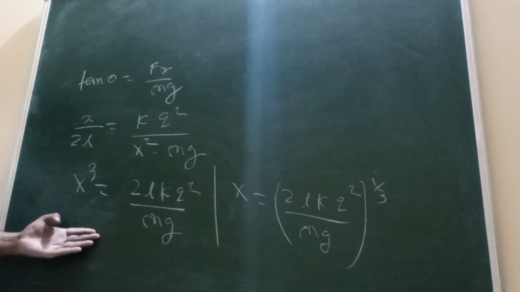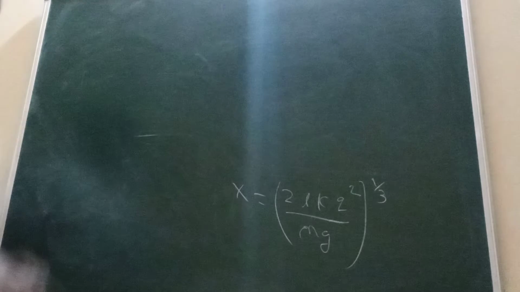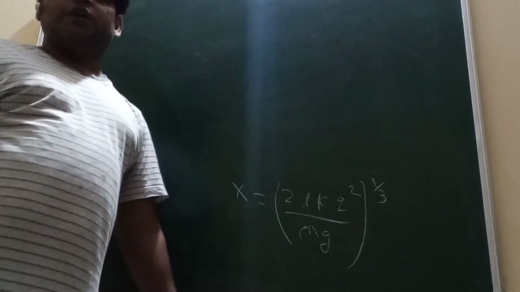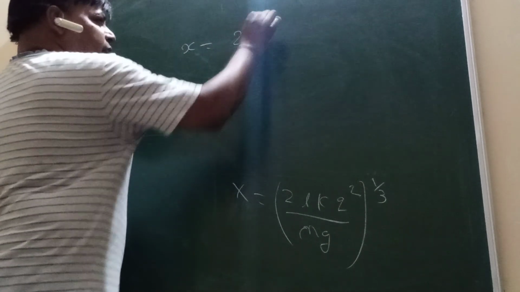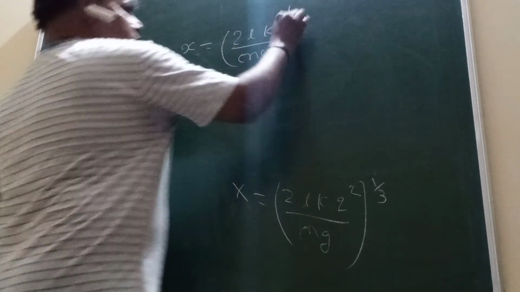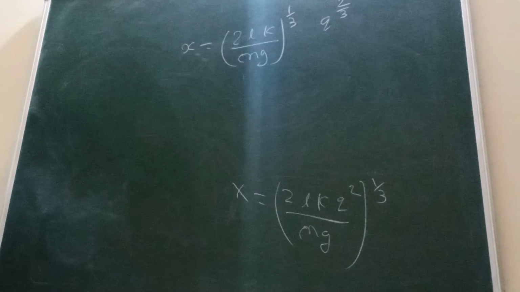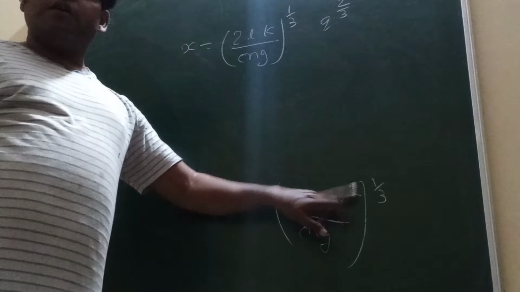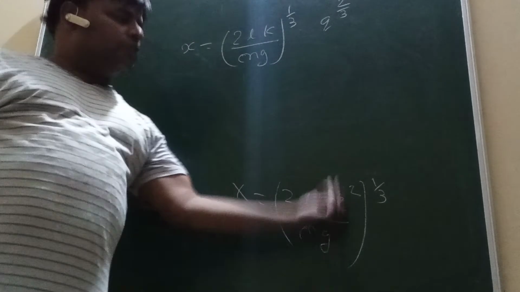Clear? Okay. Solve the graph. What do we find? Velocity. What is velocity? Distance by time. Velocity means x is equal to 2lk by mg power 1 by 3 into q power 2 by 3. Understand? Yes or no this time? What is q squared? q squared power 1 by 3 gives q power 2 by 3. This is one term, the rest is outside.